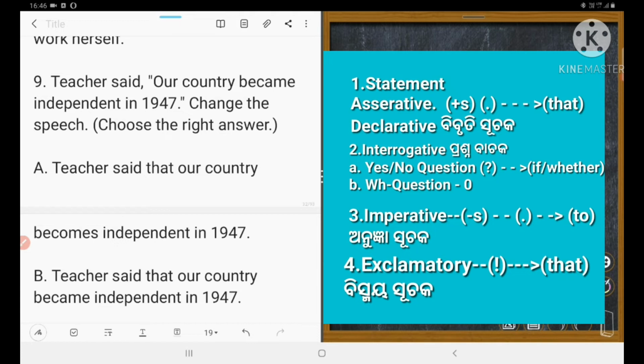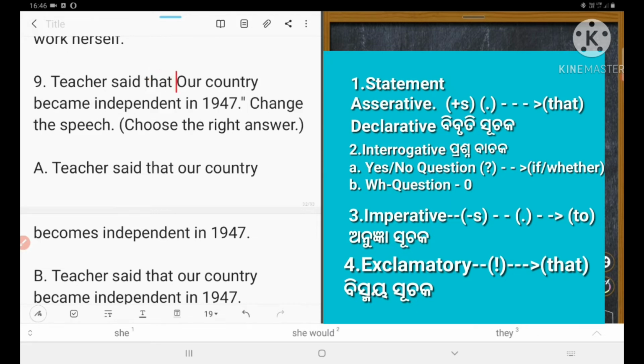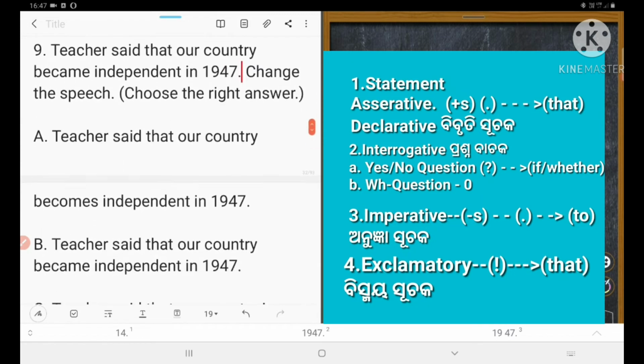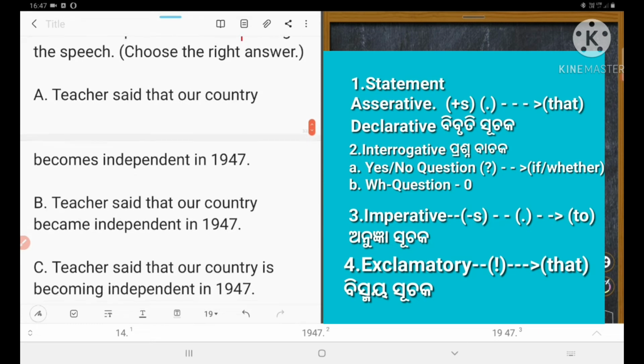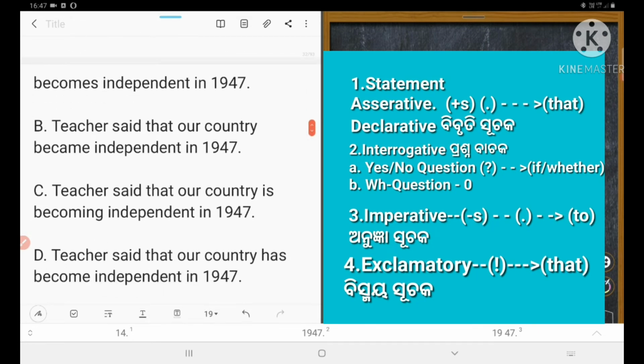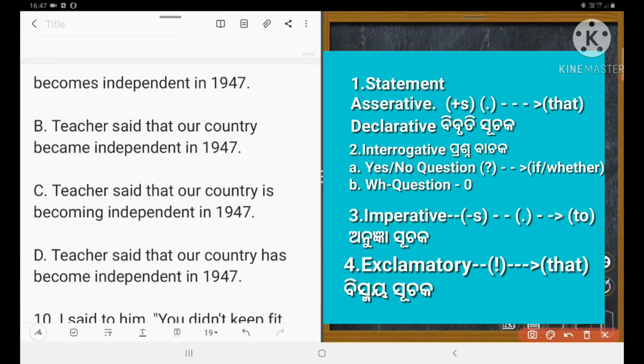So the teacher said, our country became independent in 1947. This is a statement. We shall use that here. Right? That instead of inverted comma. Okay, our O will become what? Small letter. Our country became independent in 1947, and let's remove what? Inverted comma, and the sentence is like this. A. The teacher said that our country becomes. No, it is wrong. The teacher said that our country became independent in 1947. Number B is correct. Right? Yes. Number B is correct.